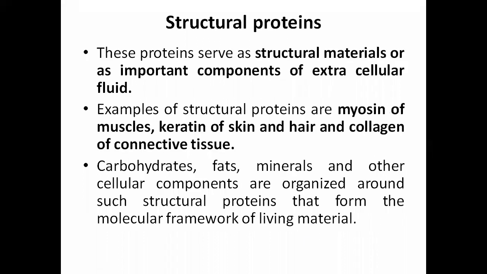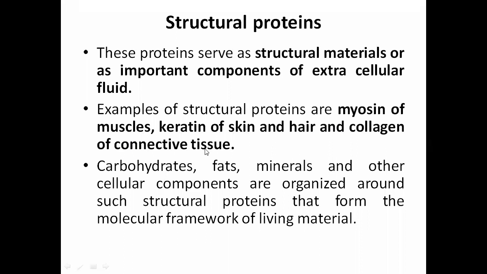Structural protein, as the name indicates, structural, right? These proteins serve as structural material or important components of extracellular fluid. Examples of structural proteins are myosin of muscles, keratin of skin and hair, and collagen of connective tissue.